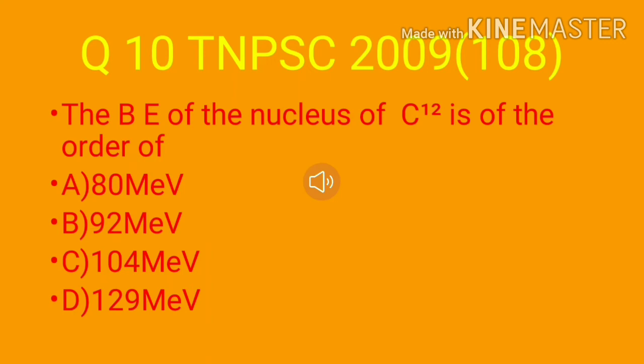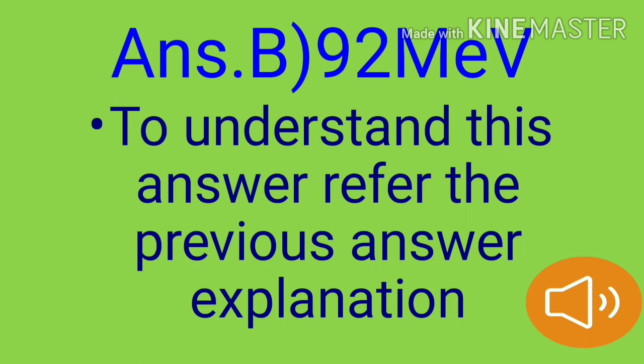The binding energy of the nucleus of carbon is of the order of the following. Answers are given: A 80 mega electron volt, B 92 mega electron volt, C 104 mega electron volt, D 129 mega electron volt. B, 92 mega electron volt, is the correct answer. Explanation. The binding energy of the nucleus for the carbon atom is given in the above explanation. Therefore, it will be helpful to understand the answer.